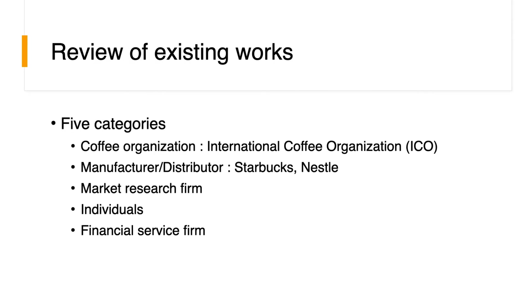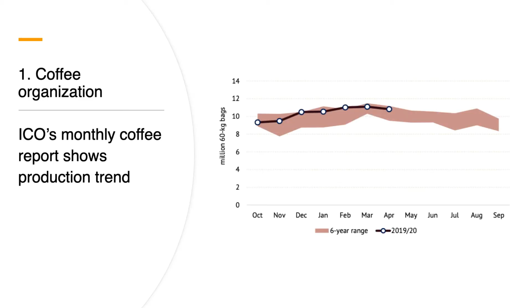For review of existing works, I categorized existing works or data into 5. They are from coffee organizations, manufacturers and distributors, market research firms, individual works, and financial service firms. First one is from coffee organizations. The International Coffee Organization, or ICO, is an international organization for coffee producing countries. They produce reports and provide great data on coffee. This graph shows monthly coffee production.